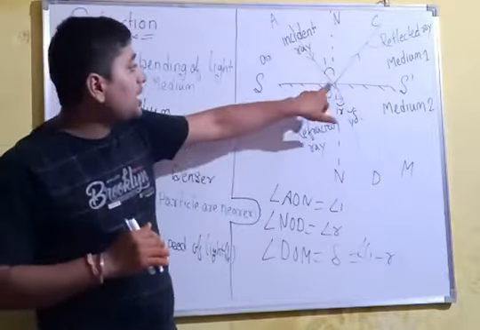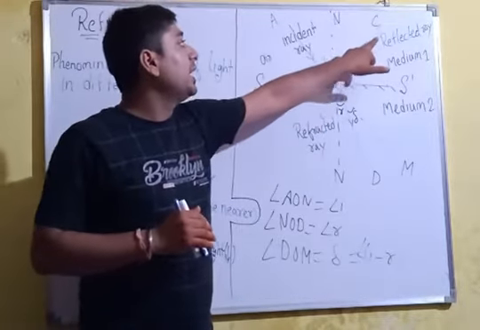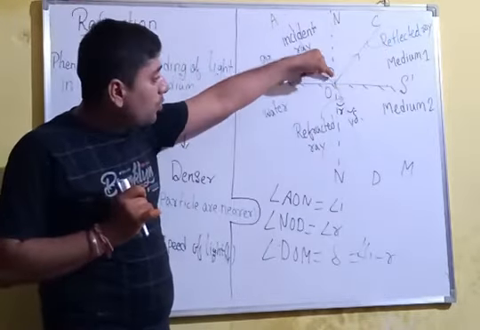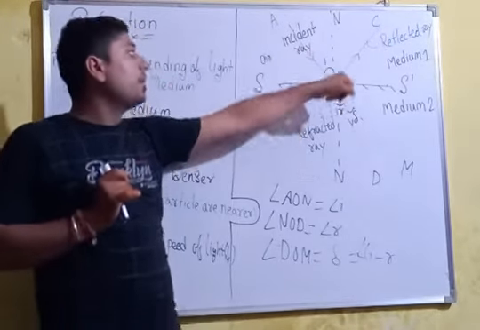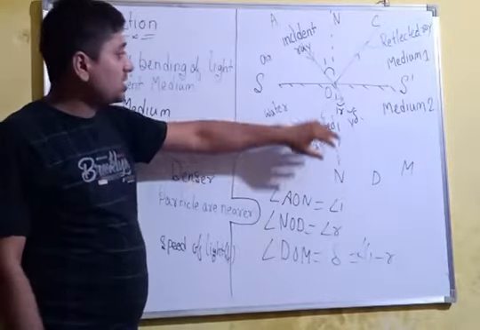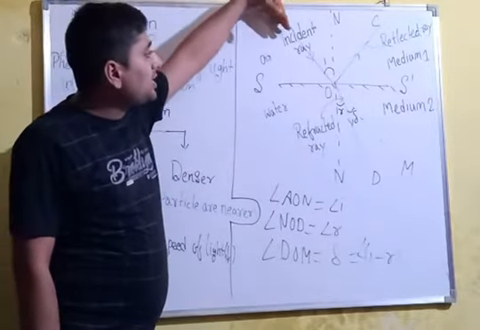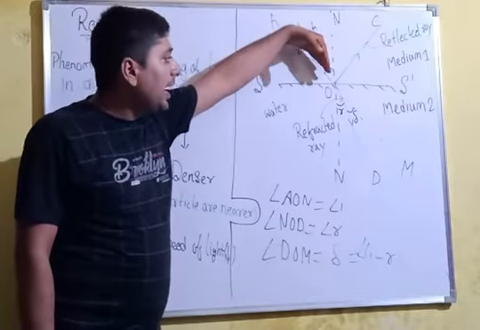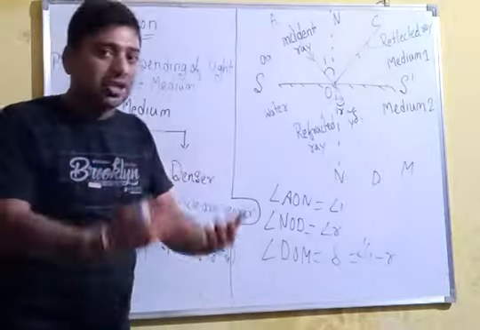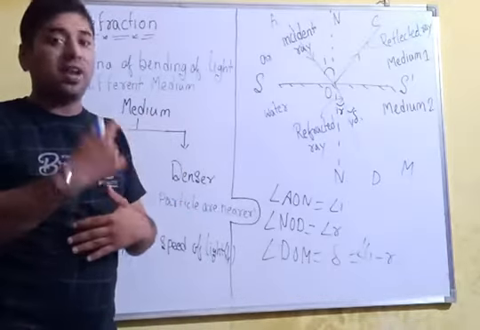Rays that bend in the same medium are reflection, and a ray that changes the medium and bends is refraction. See here, a ray of light comes through the air and goes inside the water. This is refraction, or you can say partial refraction and partial reflection.